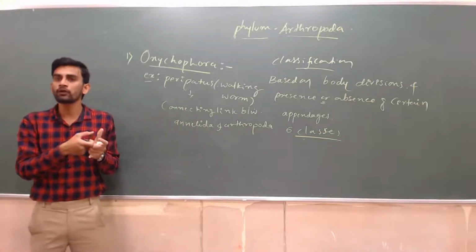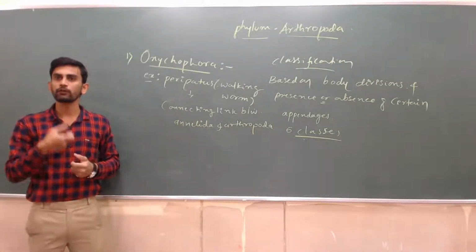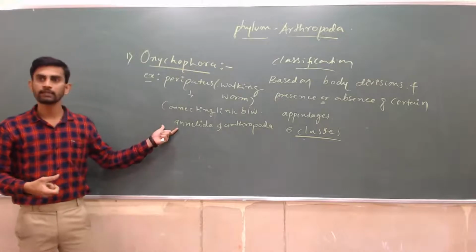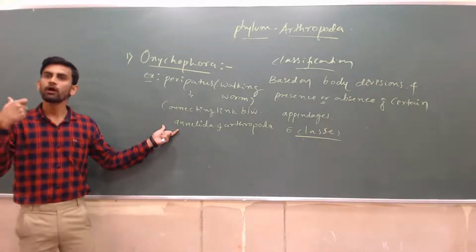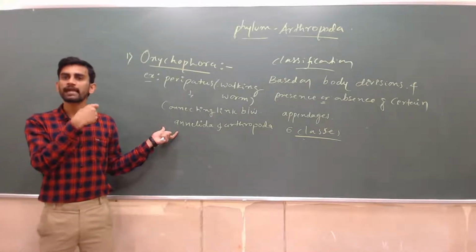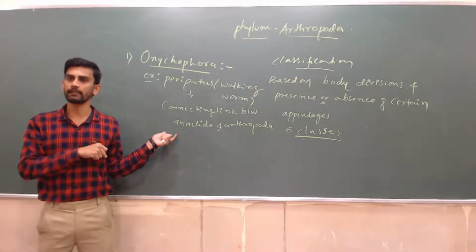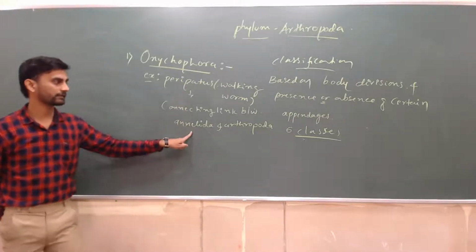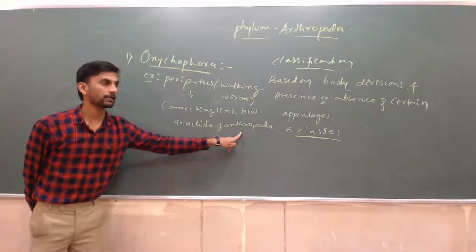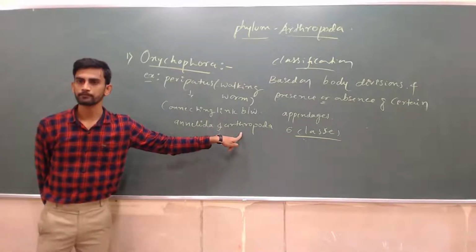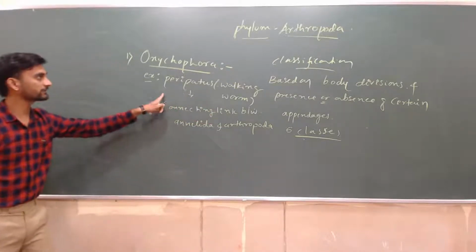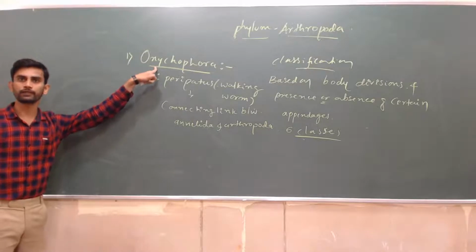How do we come to know? By giving some proofs, morphological proofs like body segmentation and internal anatomy, having excretory organs like Annelida. That's why we call Peripatus a connecting link between Annelida and Arthropoda. Are you getting my point? So this is one best example belonging to Onychophora.